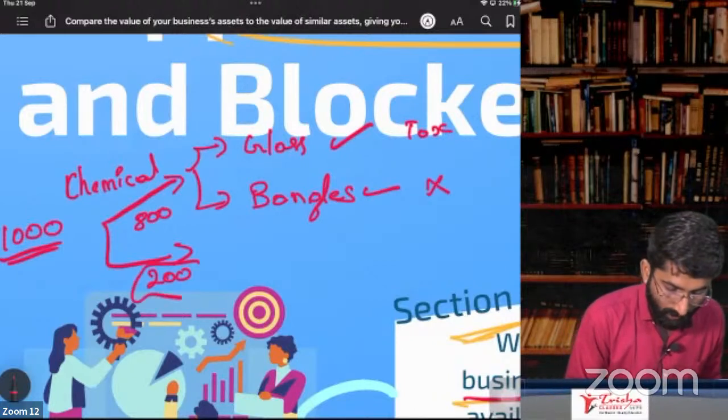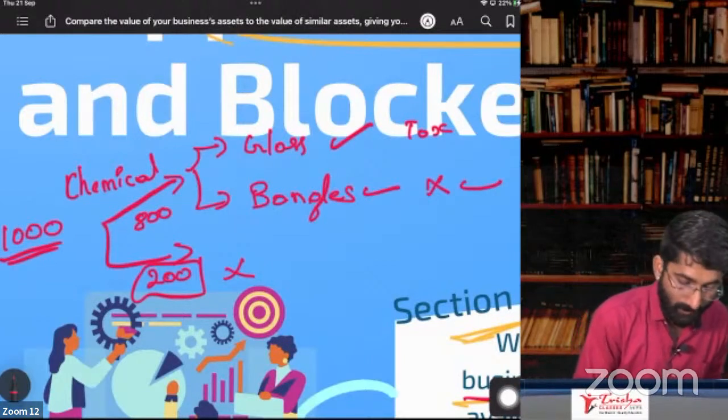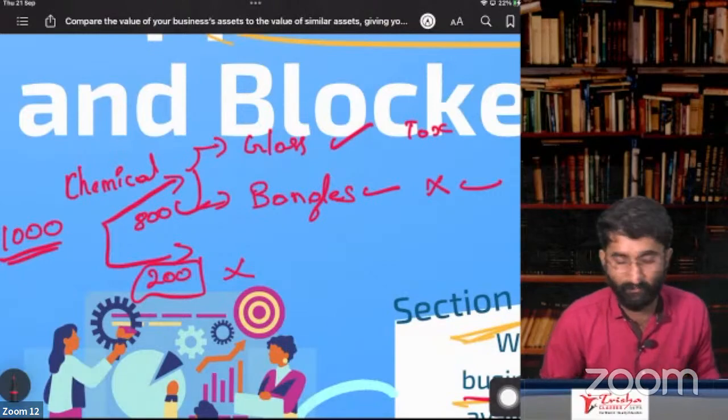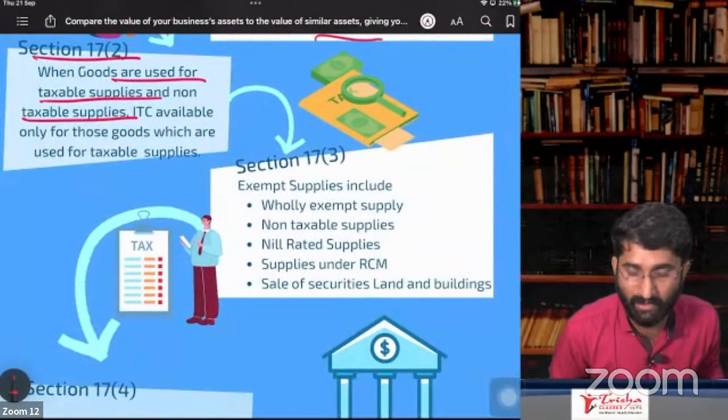Then on these 200 tons, you don't get ITC because you are using it for non-taxable supplies. But here you get ITC because you are using it for taxable supplies. This is section number 17, subsection 2. Now section number 17, subsection 3.